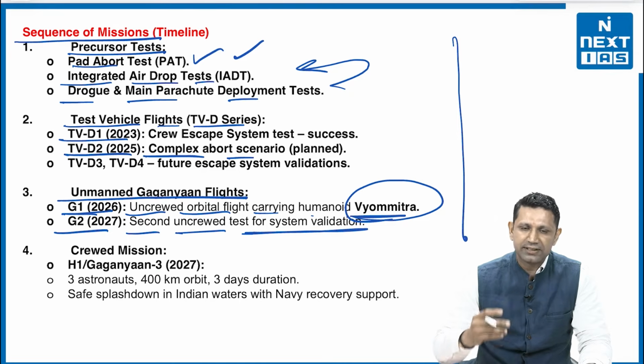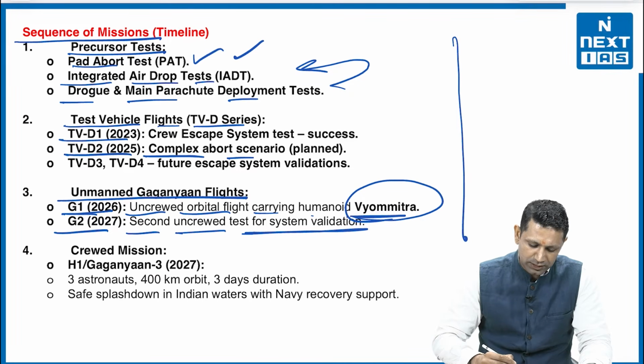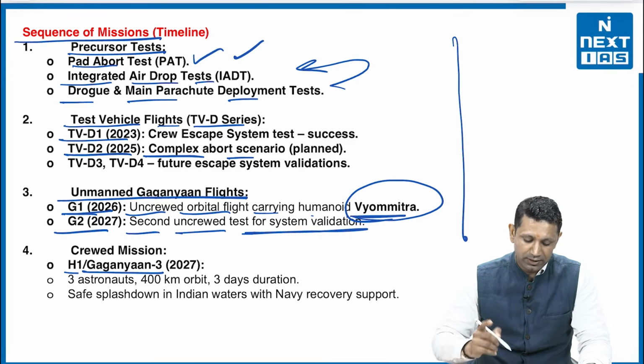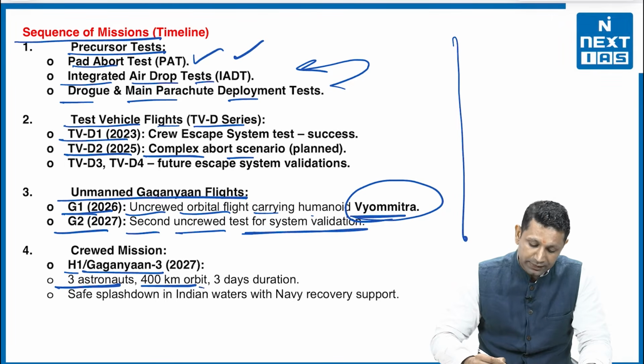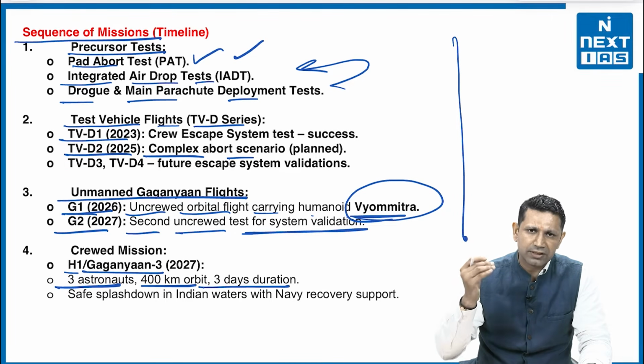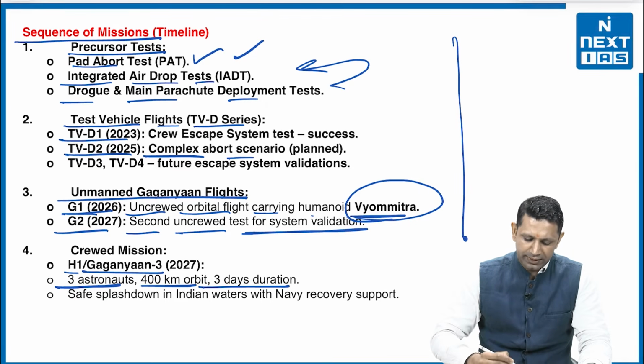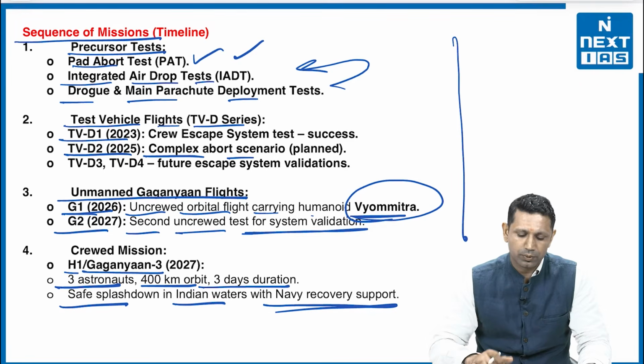After all these stages, we are going to move forward towards Gaganyaan 3 or H1, which will be done in 2027, in which the 3 astronauts will be taken to the 400-kilometer low Earth orbit, and they are going to stay for 3 days, and after that they are going to return. There will be a safe splashdown in Indian waters with Navy recovery support.